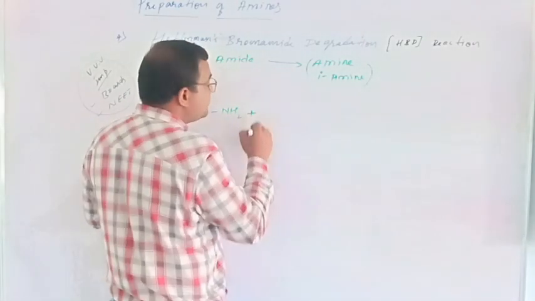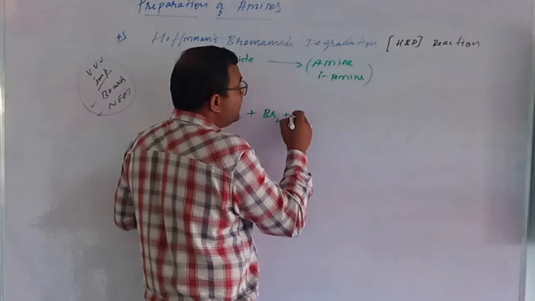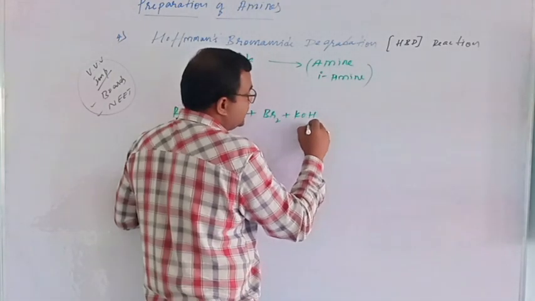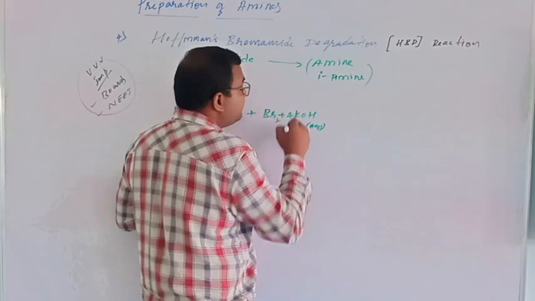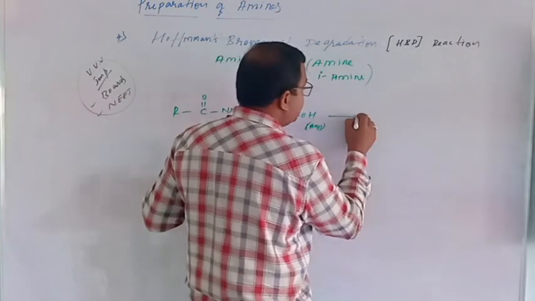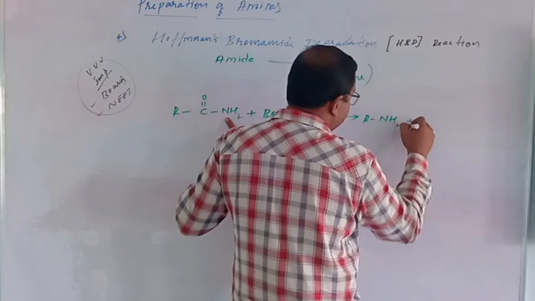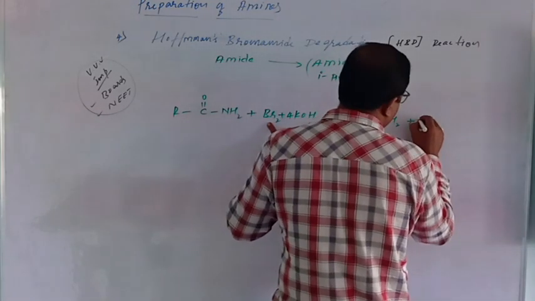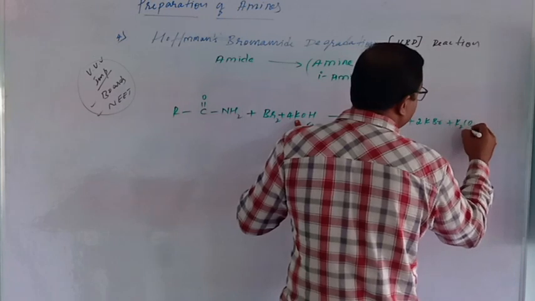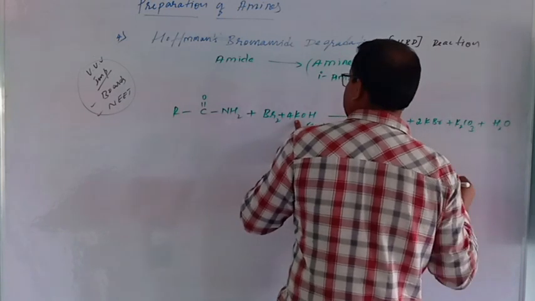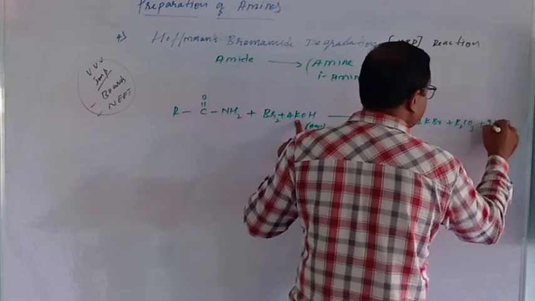Suppose, for example, R C double bond O NH2. When this reacts with the famous reagent bromine and aqueous KOH, in excess quantity, we need to take 4 KOH, and it forms the compound directly, RNH2 plus potassium bromide plus potassium carbonate plus 2H2O.